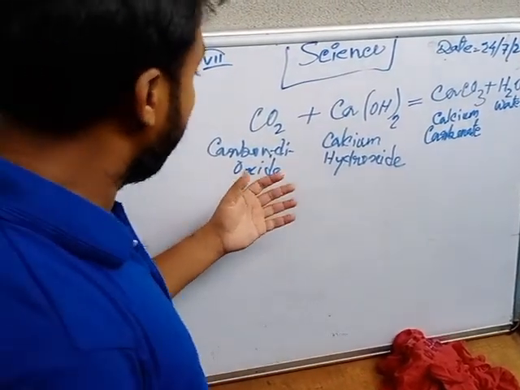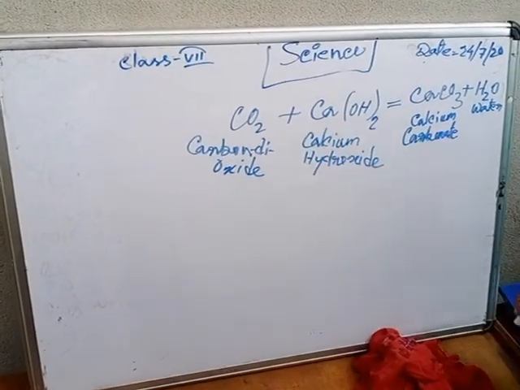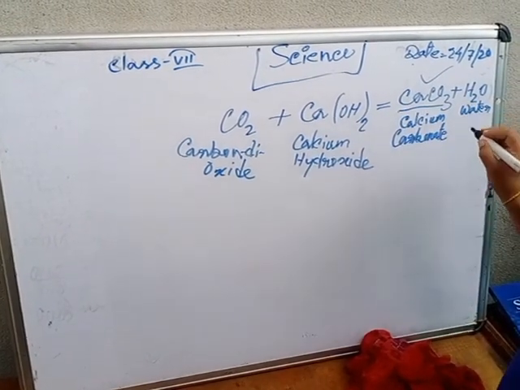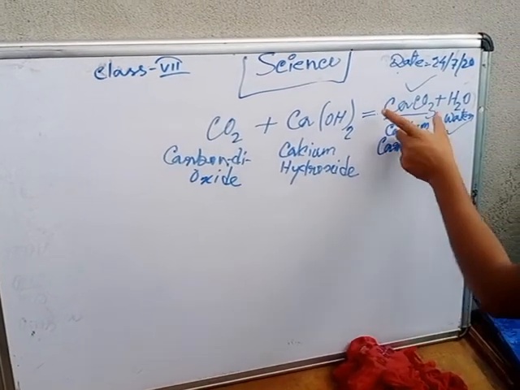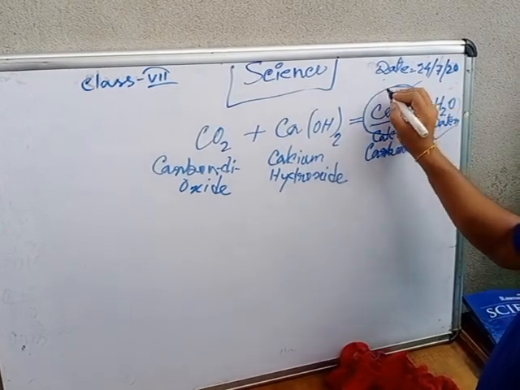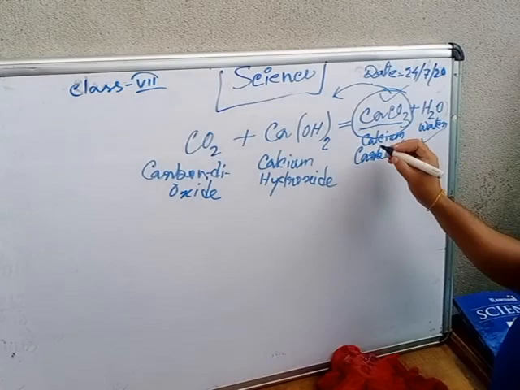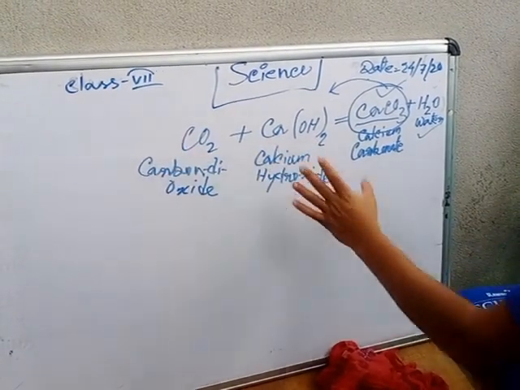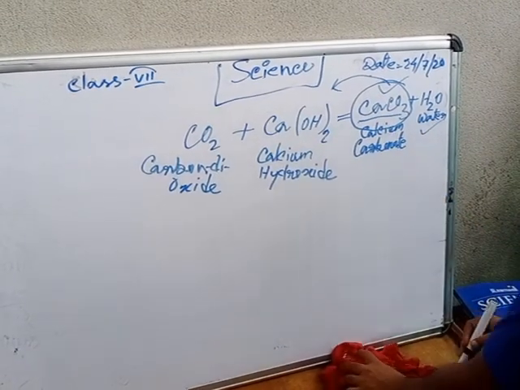So I will tell you, if carbon dioxide reacts with calcium hydroxide, at that time it will be found as a new substance, calcium carbonate and water. Once it is calcium carbonate, it is a new substance. We cannot convert it back, or we cannot find it as carbon dioxide and calcium hydroxide. It will be permanently changed into calcium carbonate.